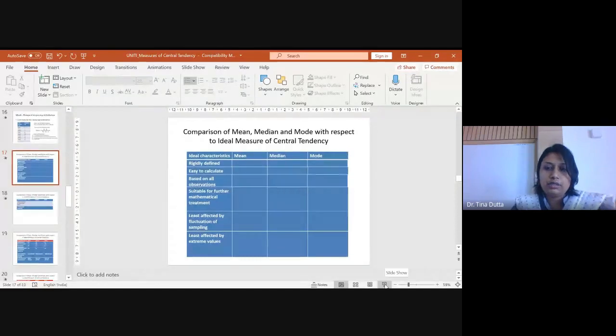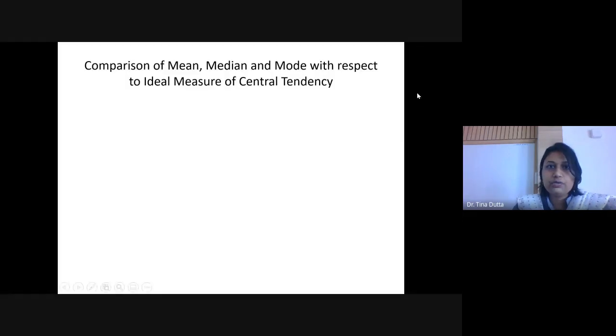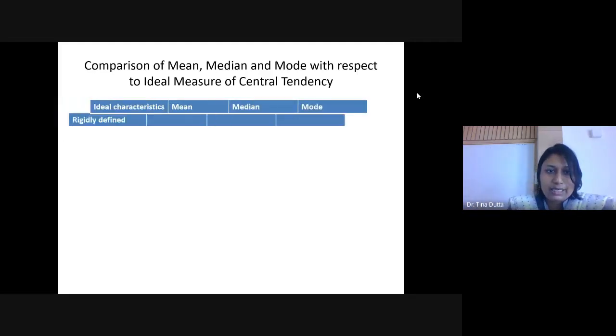All right, so we are in unit 1, and we are now comparing mean, median, mode with respect to an ideal measure of central tendency. So there are certain criteria which are to be fulfilled by an ideal measure of central tendency. When we are comparing measures of central tendency, we are just comparing mean, median, mode, right? And in mean, we have so far covered only the arithmetic mean. There are other forms of mean also, geometric mean and harmonic mean. We are not talking about that while comparing. So these are the criteria.